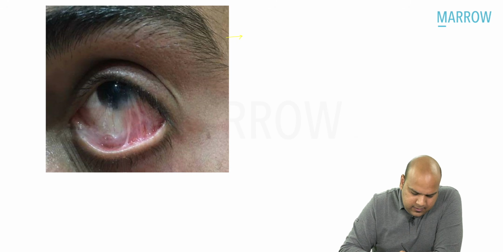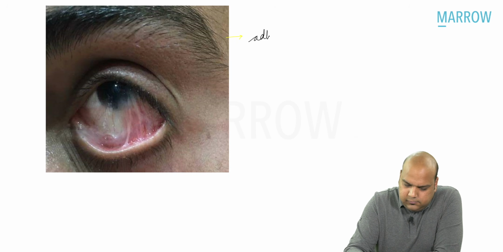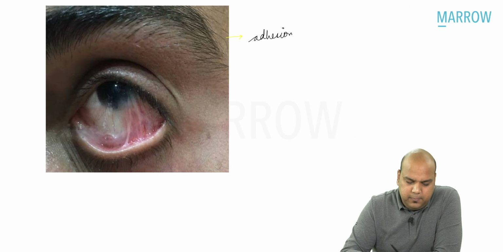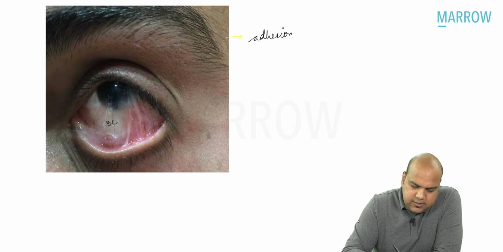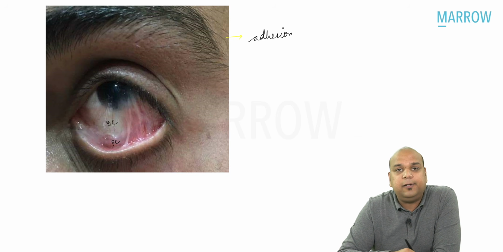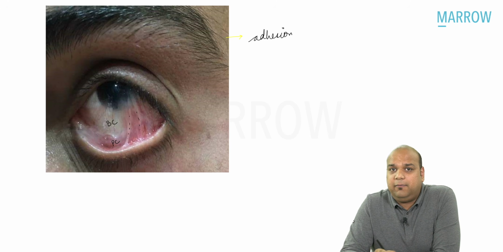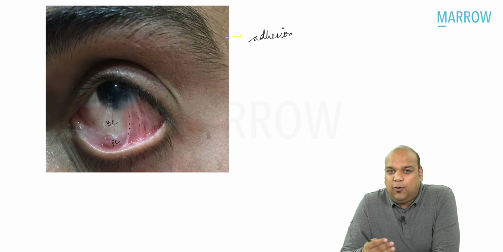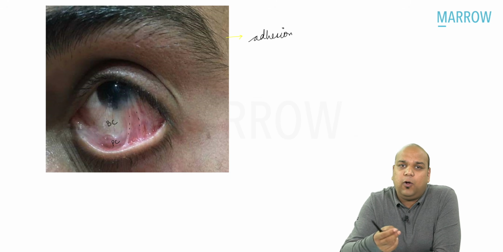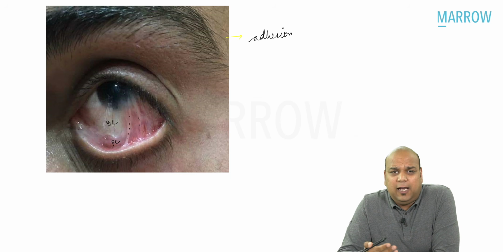I will say there is adhesion, yes or no, between bulbar conjunctiva and palpebral conjunctiva. I hope we can see all these adhesive bands, everybody, going from the bulbar conjunctiva to the palpebral conjunctiva. So even though it looks like or feels like when we say symblepharon, a condition of the eyelid, everybody, it is actually not related to eyelid.